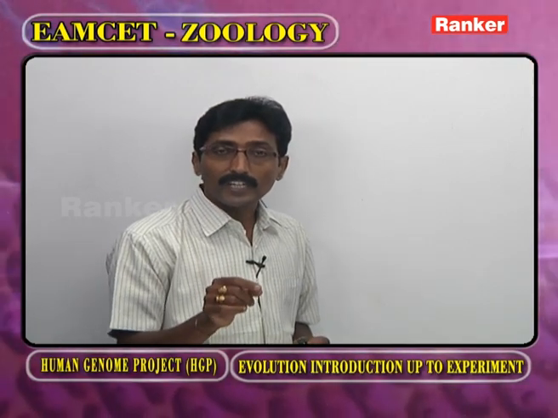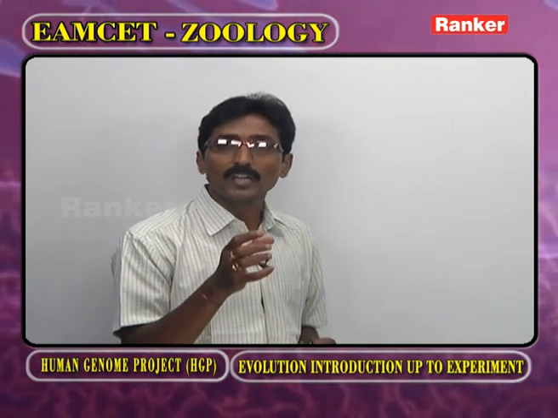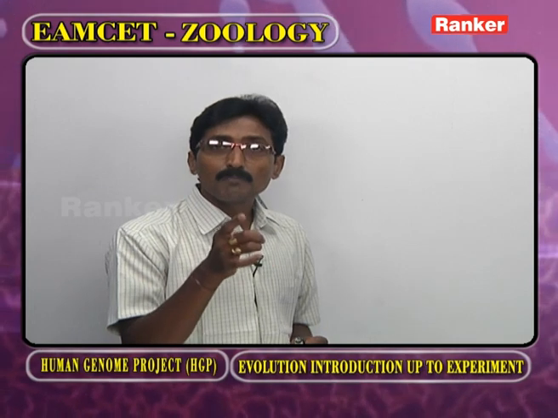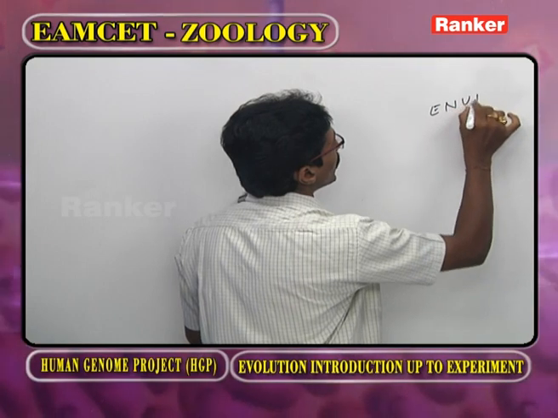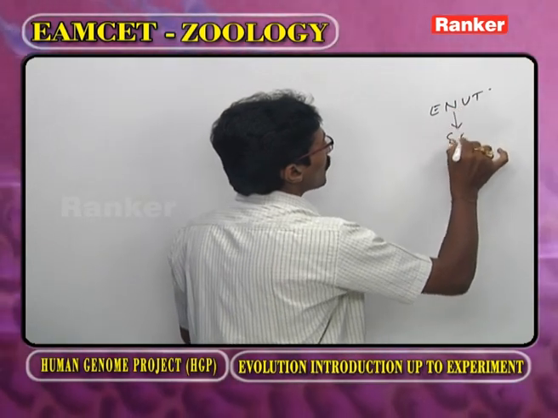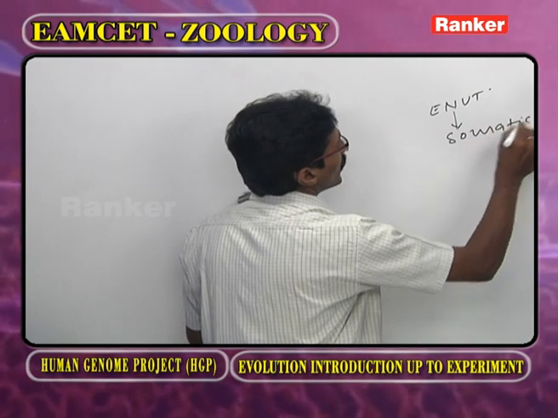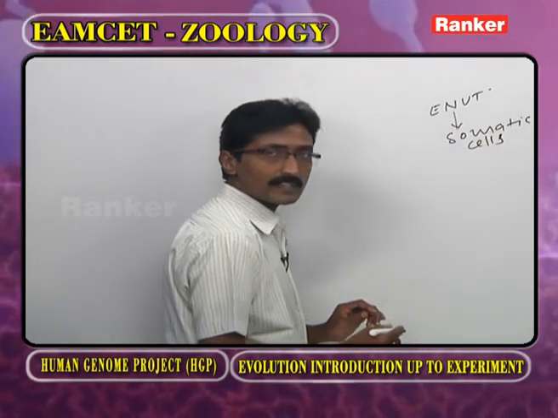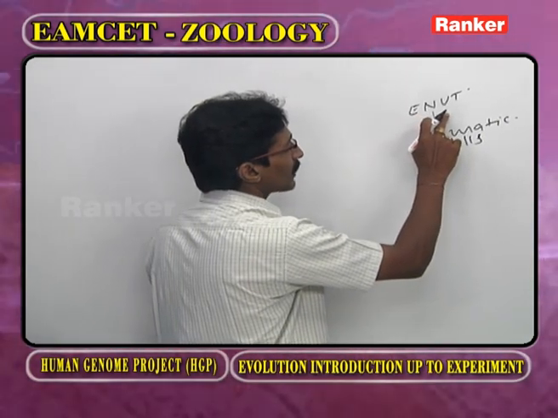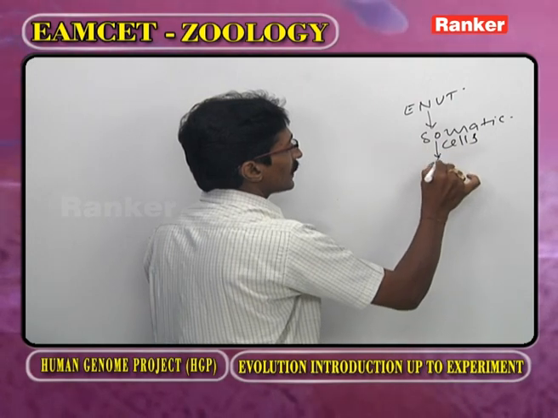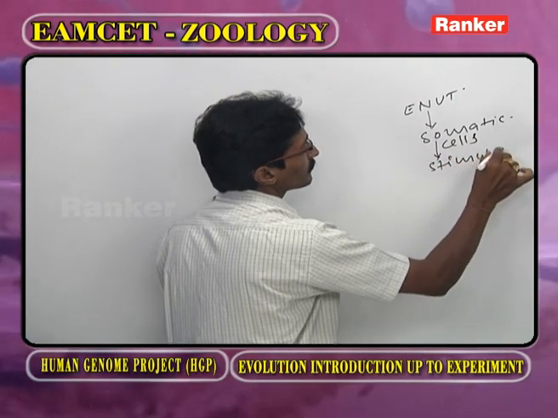Now here we are discussing Neo-Lamarckism. What are the Neo-Lamarckists? They are supporters of Lamarck. According to the Neo-Lamarckists, because of the environmental influence, the somatic cells in our body, all cells being somatic cells except sperm and ovum, are stimulated.